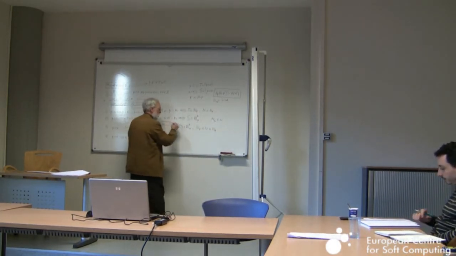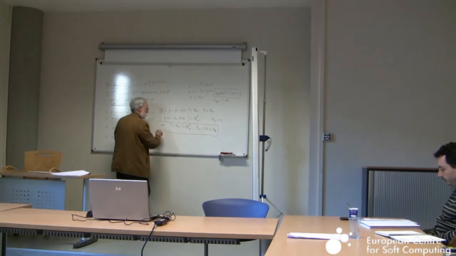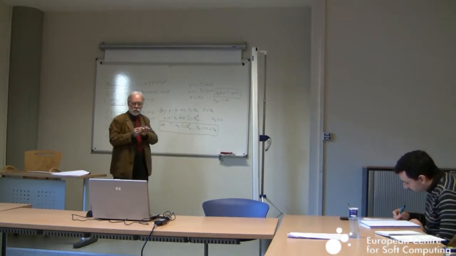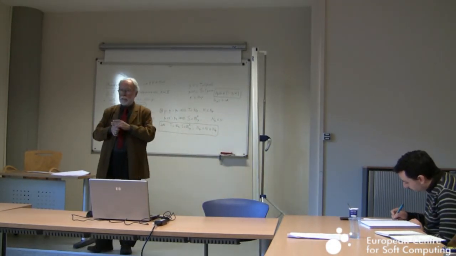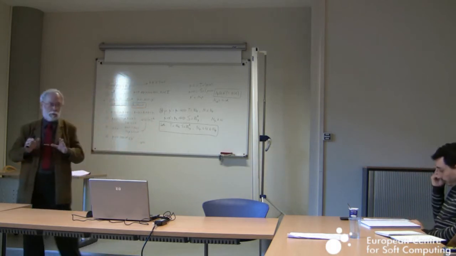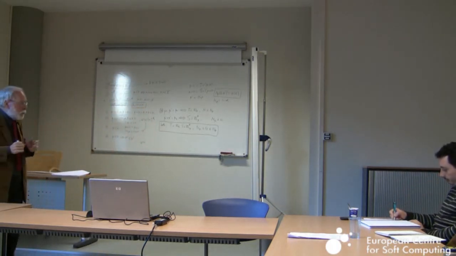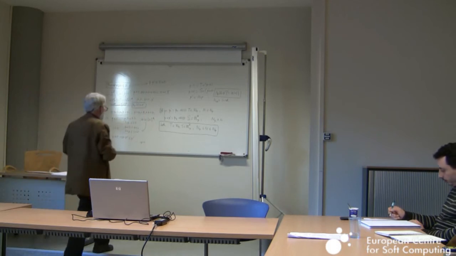Then this is a nice result. But this is a very partial result. We don't know more at this moment.